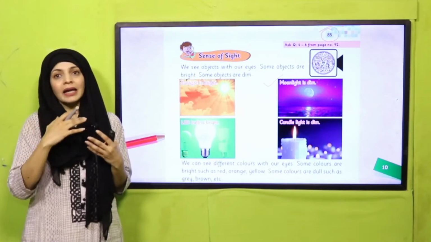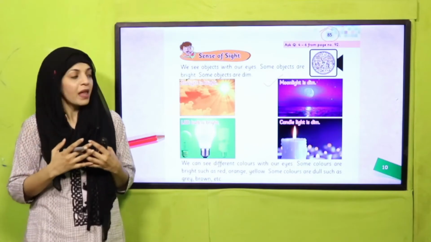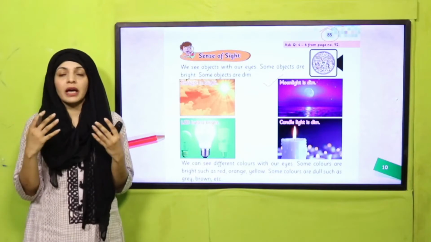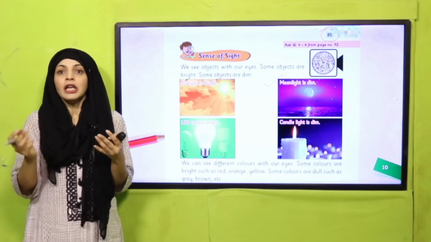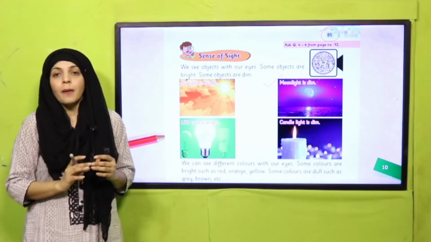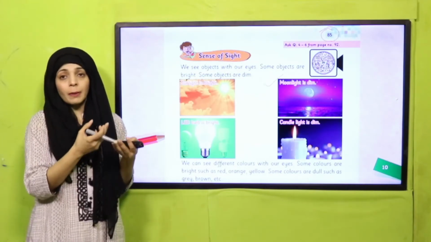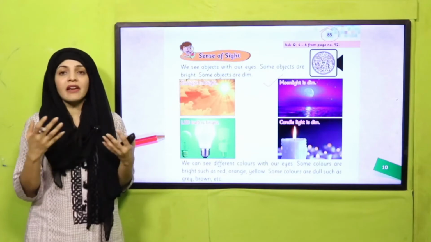And at night, things are a little darker. Similarly, when your bulb or tube light is on at home, you can see everything in the room. But when the electricity is off and you burn a candle, you cannot see everything clearly.